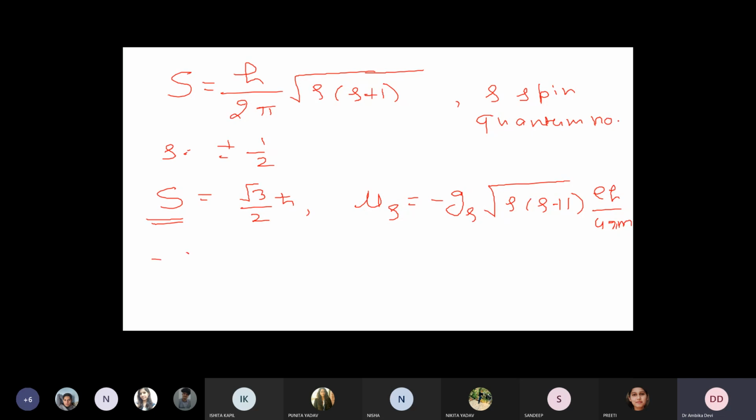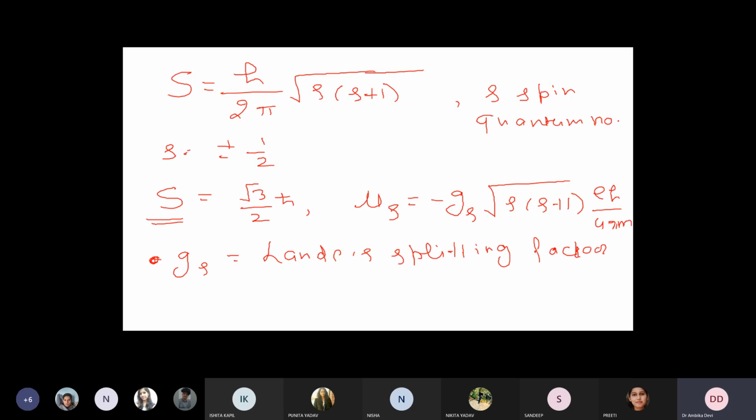So what is gs over here? We will discuss the negative sign later. Gs here is a constant and it is called the Lande splitting factor. You have done this in atomic and molecular physics, and you have derived the value of g there, right?